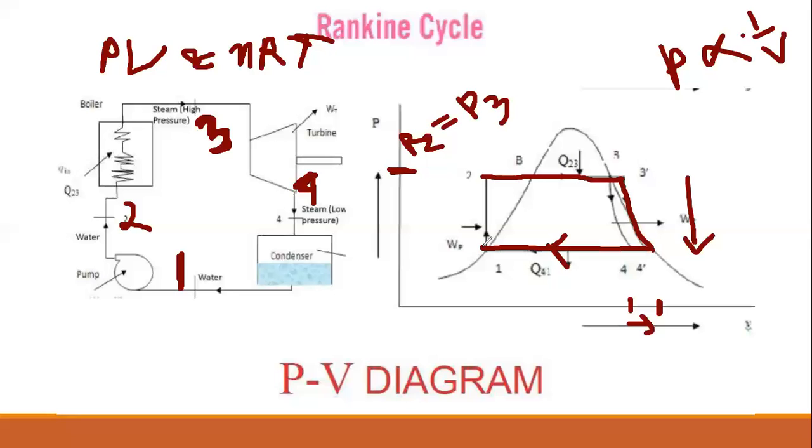So that's why from 1 to 2, there is an increase of pressure, but no change of volume. So that completes the PV diagram or PV cycle of the steam power plant. This PV and TS combined are known as the Rankine cycle of the steam power plant. So always remember the steam power plant works with the Rankine cycle, where the PV and the TS work like that.